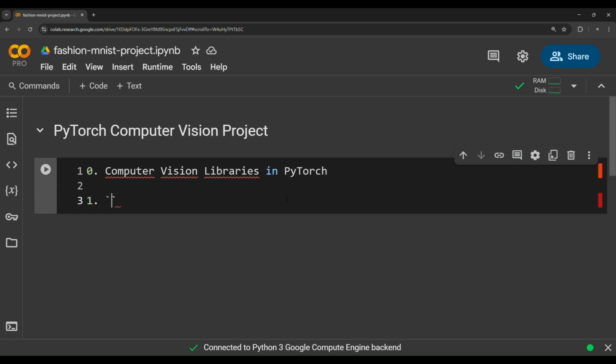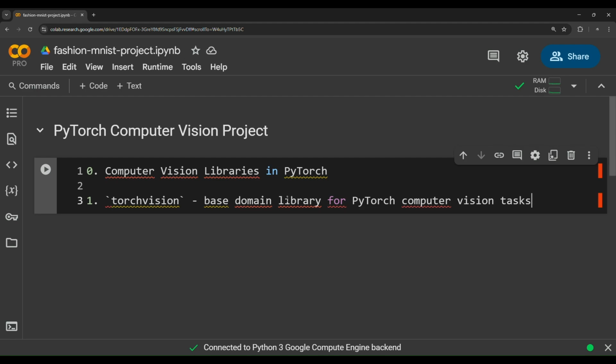First of all, torchvision. Torchvision is known as being the base domain library in PyTorch for computer vision tasks. So let's write base domain library for PyTorch computer vision tasks. And then we need to use another library called